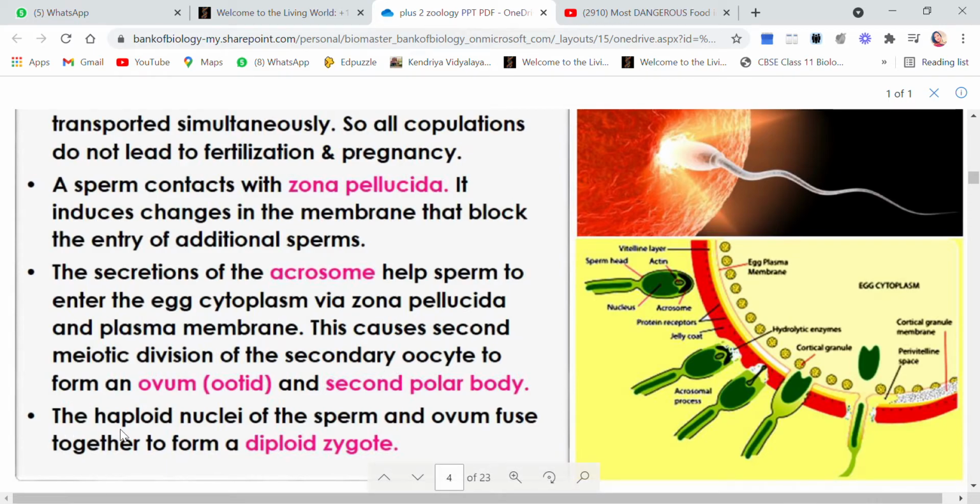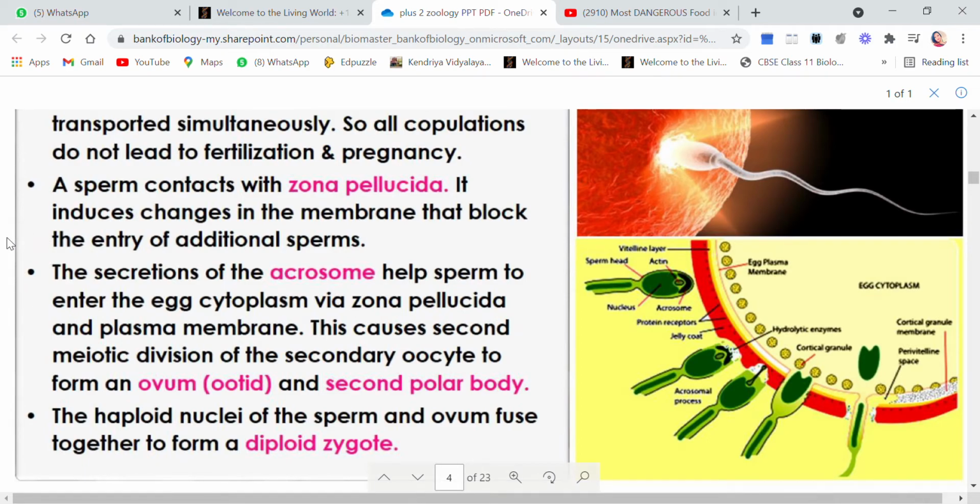Children, now the haploid nuclei, because the sperm is also having a nucleus which is haploid. So the haploid nucleus of the sperm and the haploid nucleus of the ovum will fuse together to form a diploid zygote. Am I clear? So this point is very important.